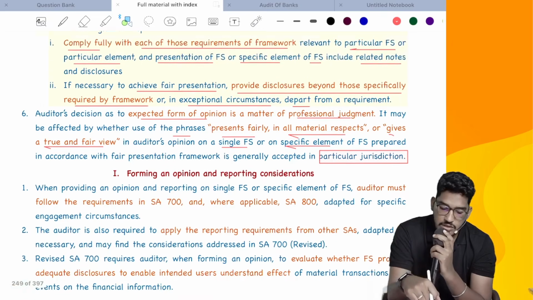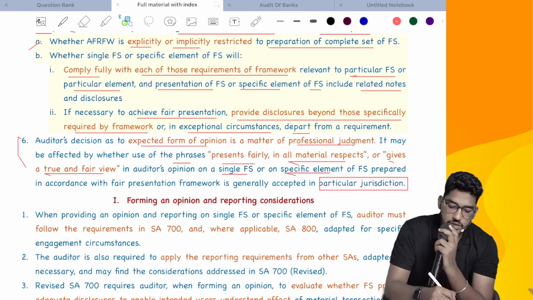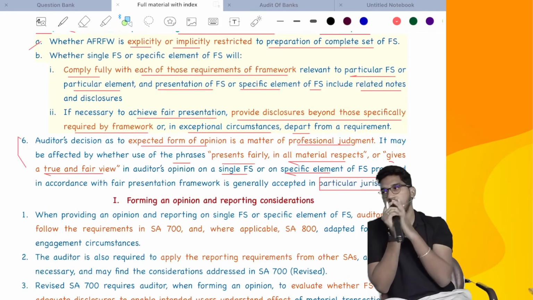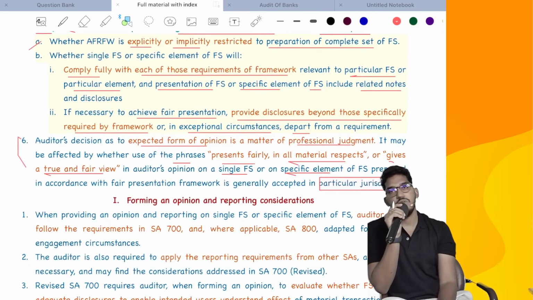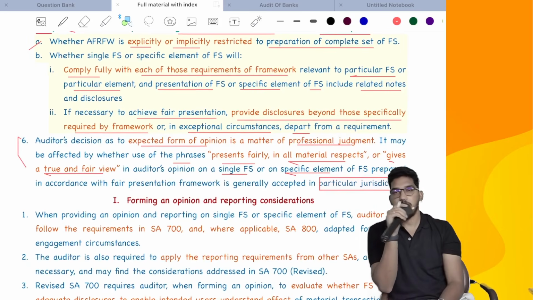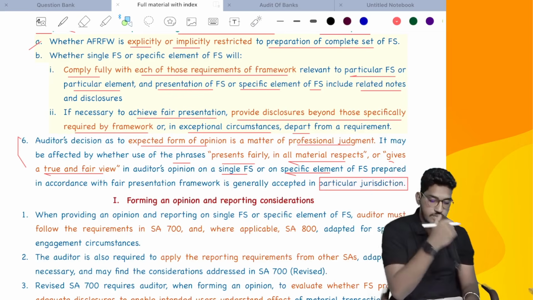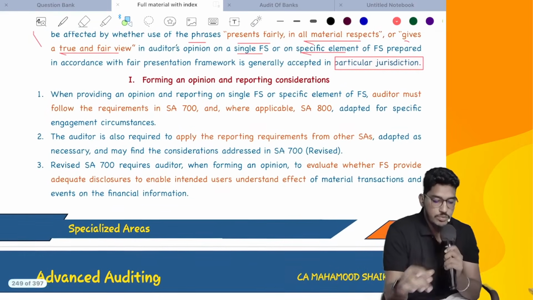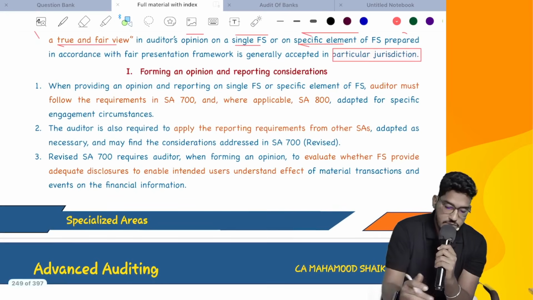Understood? So all the basic things they have told. Then finally what they have concluded here, which kind of opinion or what phrases you have to use, you decide it on your professional judgment, paying attention to the laws and regulations. Next, forming an opinion and reporting considerations. Let us see what they are saying.